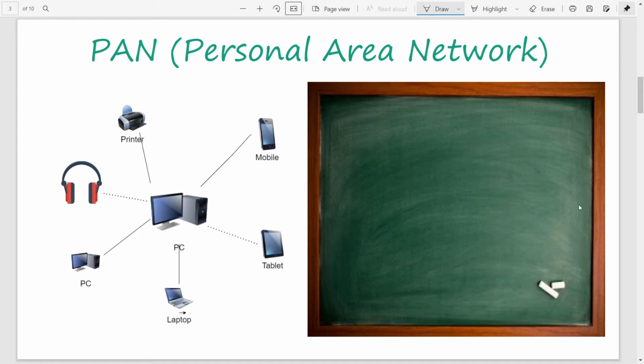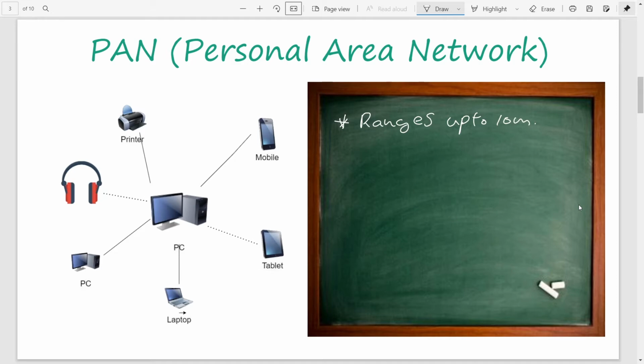If we consider special features of this kind of personal area network, first one is this kind of network ranges up to 10 meters. Range up to 10 meters. So it is a very small distance network.